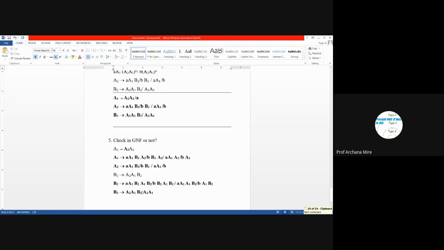Since these productions start from the non-terminal B1, that's why these are called B1 productions. So once again here, this leftmost A2 is a non-terminal. So we need to replace A2 with the productions of A2. Once again, I will be doing the same thing. I will be copying all 4 productions of A2 here.